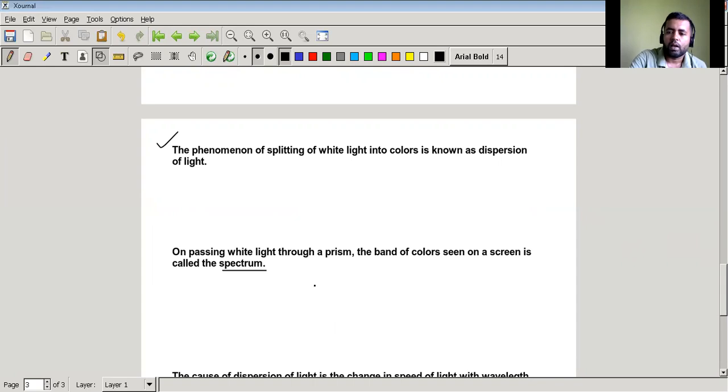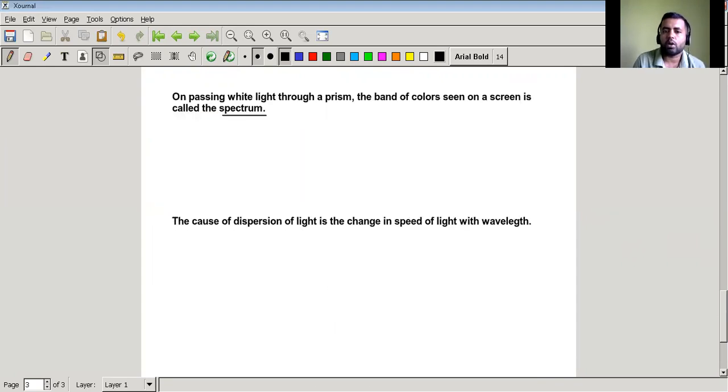Now, the main cause of dispersion is there is a change in speed of light with wavelength. So if we can recall, there is something called wavelength, there is something called refractive index, there is something called angle of deviation. They are all related with each other in dispersion, and we know that in dispersion the light splits into colors.